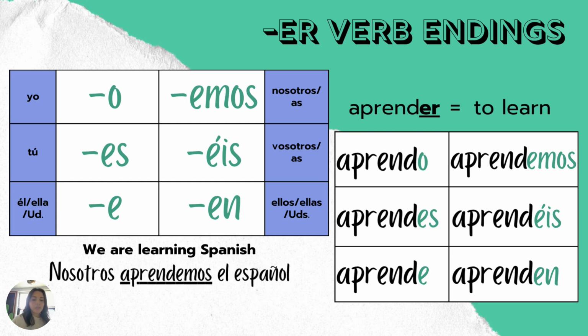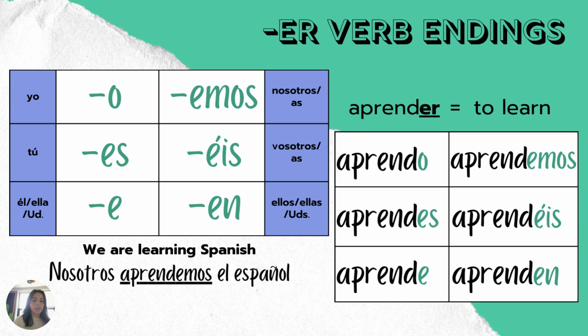The other two types of verbs, ER and IR, are the same in that you are going to just be taking off the last two letters and replacing them with the endings based off of who is doing the verb or what is doing the verb. So these are the endings for ER verbs specifically. They look almost the same as AR, except the A's have been replaced with E's. So the yo form's ending is O, and then in the tú form you've got es, then e, and moving up to nosotros, emos, éis, en.